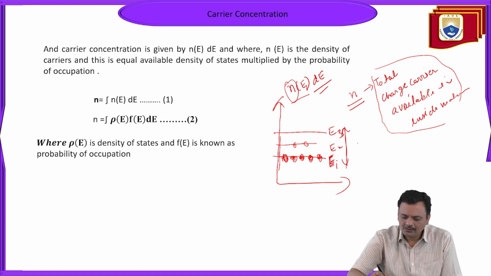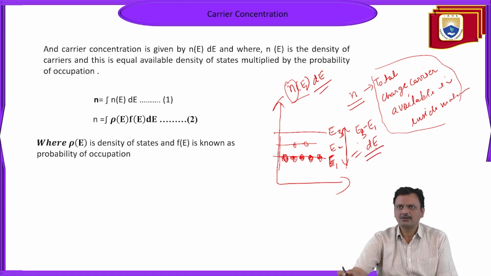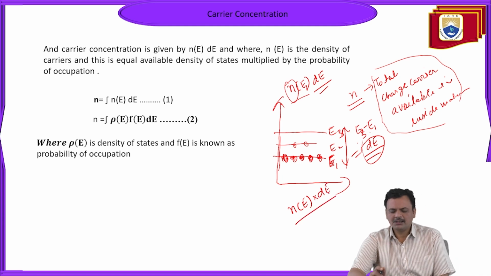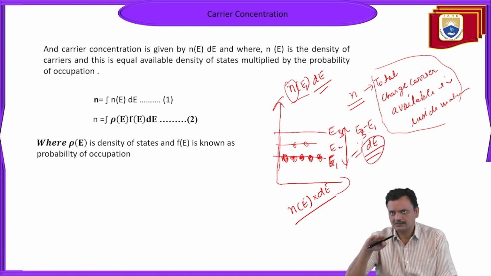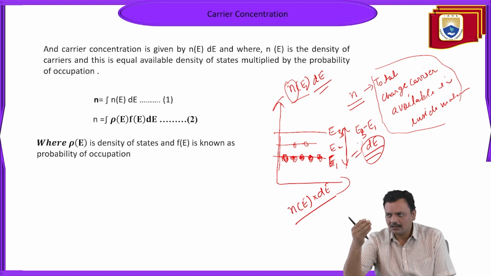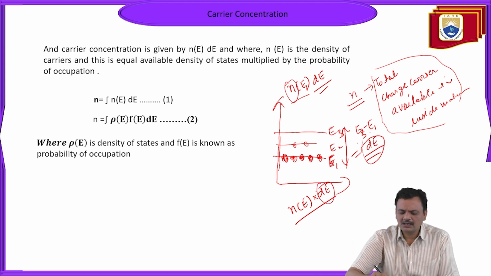Now, suppose you want to know the number of charge carriers between E1 and E3. So E3 minus E1 gives some value, let's suppose D. If you multiply with this D, meaning this energy range, N(E) multiplied by D means if a single energy level is holding n number of charge carriers, then for a D energy range, you can calculate how many charge carriers will be held.